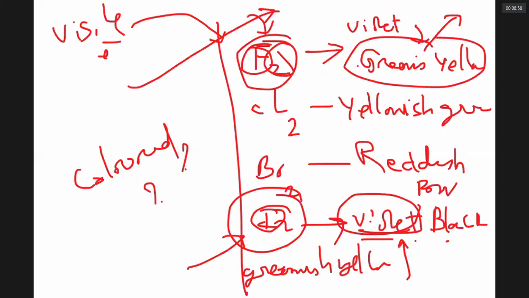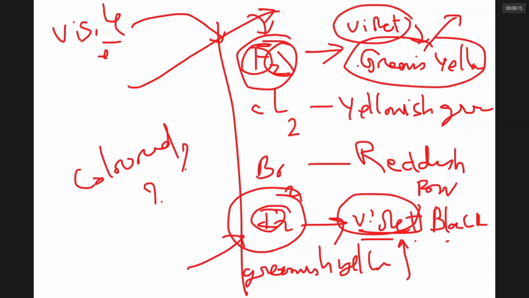Any two colors, say A and B, are complementary to each other if, when you combine them, you get white color. So all the halogens are colored because they absorb a part of visible radiation. There is a wonderful question. Why is fluorine absorbing violet radiation? Fluorine atoms are small. To excite their valence electrons, you require more energy, violet radiation.